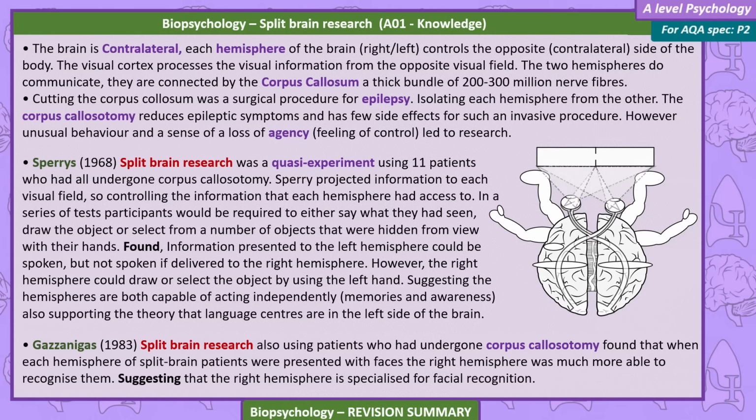Findings. Information presented to the left hemisphere could be spoken, but not if delivered to the right hemisphere. However, the right hemisphere could draw or select the object by using the left hand, suggesting the hemispheres are both capable of acting independently, with memories and awareness, also supporting the theory that language centers are in the left side of the brain. Gazzaniga's 1983 split brain research also used patients who had undergone corpus callosotomy. He found that when each hemisphere of the split brain patients was presented with faces, the right hemisphere was much more able to recognize them, suggesting the right hemisphere is specialized for facial recognition.